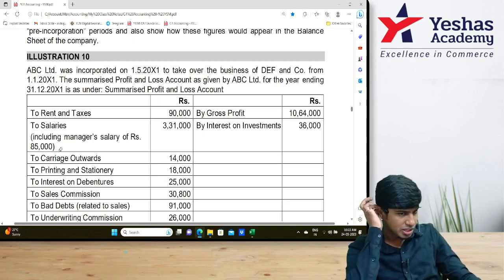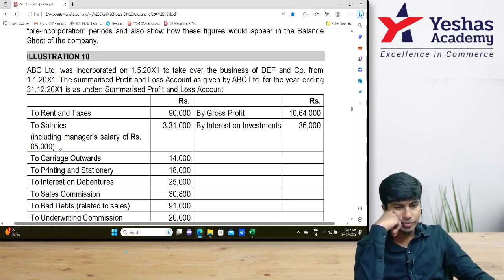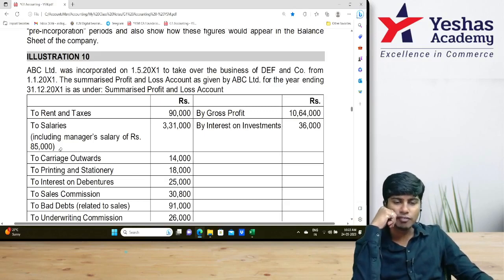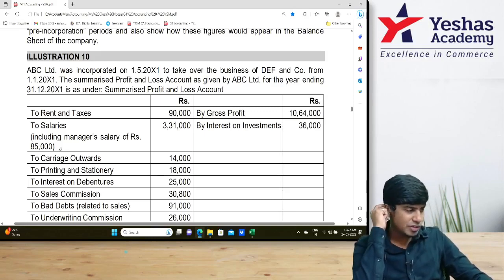ABC Limited was incorporated on 1st of May 2011 to take over the business of DEF and Company. Underline that, date of incorporation. Taken over from 1st of January 2011. Underline 1st of January 2011, date of acquisition. Summarized profit and loss account is given for the year ended 31st of December 2011. Underline 31st of December 2011.